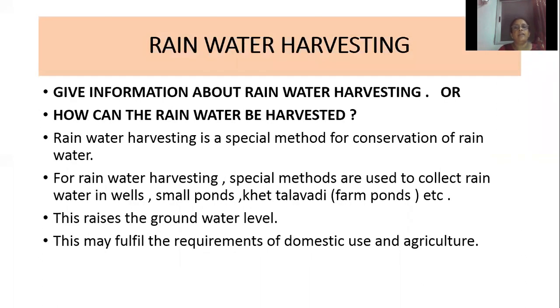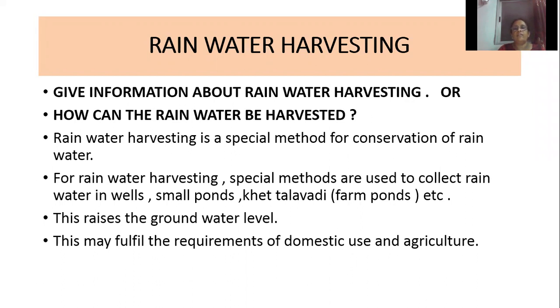Rainwater harvesting. Give information about rainwater harvesting. How can the rainwater be harvested? Harvested means collected. Rainwater harvesting is a special method for conservation of rainwater. So, which is the major source of water? Rainwater is the major source of water. So, how can we collect this rainwater? Rainwater harvesting is a special method for conservation, meaning collection, of rainwater.